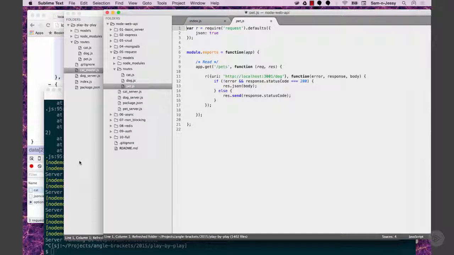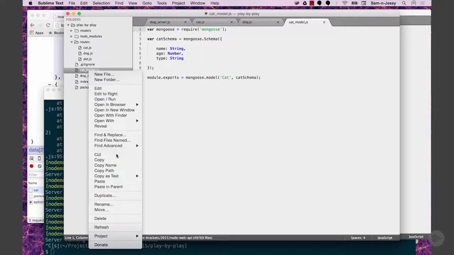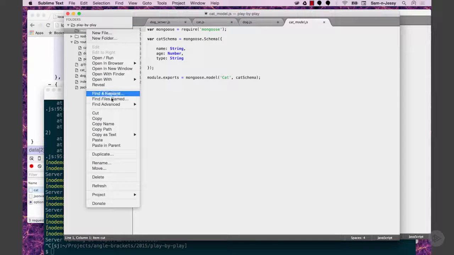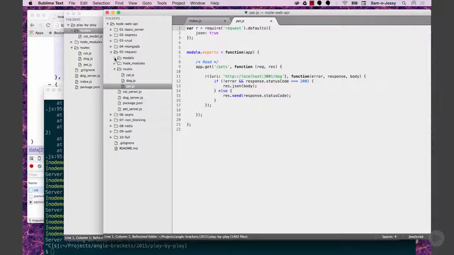Yeah, I like this because we're starting to put things into little drawers. So we've got models, we're working with the cat, and then I assume we're going to have the dog schema. We have routes, which will have 3 sets of routes: cat routes, dog routes, and pet routes. Exactly. And then we could add fly routes later if that's a pet too, if that's what we want to do.